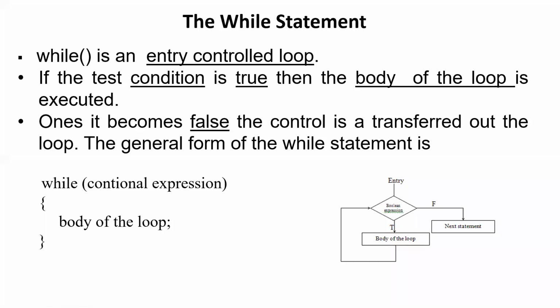That's all. So when the conditional expression returns true, then it will be executing the body of the loop. Understood? So don't think that after execution of this body of the loop, it will continue execution of the lines which will be given over here. What will happen? After executing the body of the loop once, it will go back to this while and it will again check for the condition expression. Again, if it is true, it will execute this line. It will execute this line. Again, it will go back to this while and again it will check for the condition.